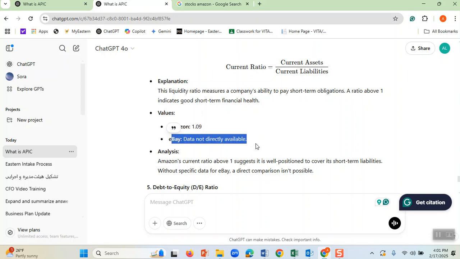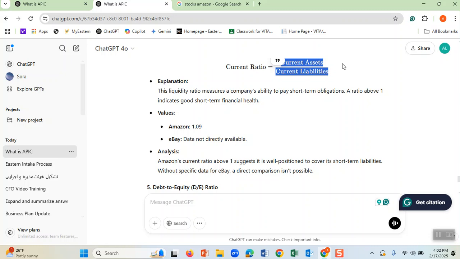Why? Because its current ratio is 2, which means its assets, the cash, divided by liabilities, shows it has more assets. Its current assets are twice its current liabilities, which means if it has to pay $1 million in bills quickly, it has $2 million in the bank, which shows it's in good shape.